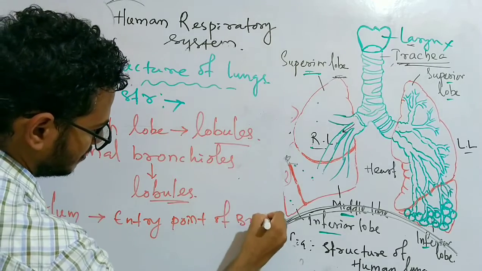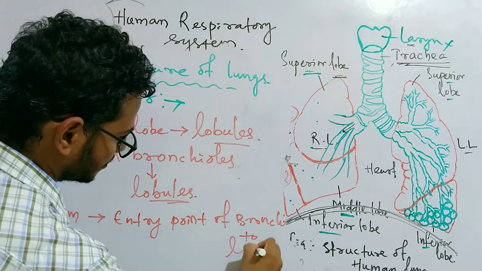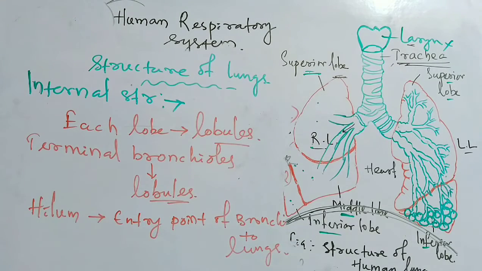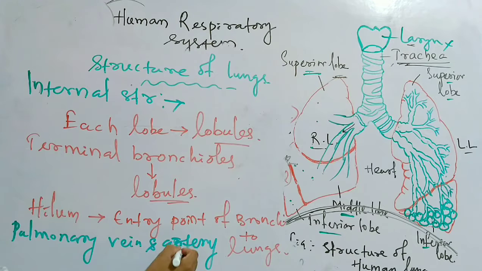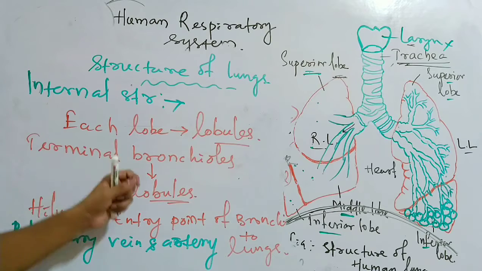The entry point of bronchi to lungs is known as the hilus or hilum. And not only the bronchi enter the lungs, but also with that the pulmonary vein and artery also enter the lung, and the nerve supply is also there for the sensation.